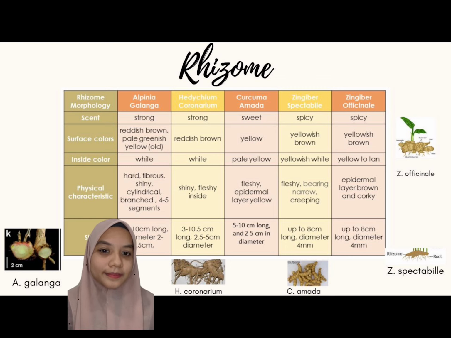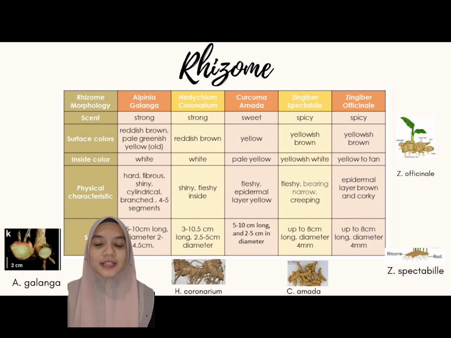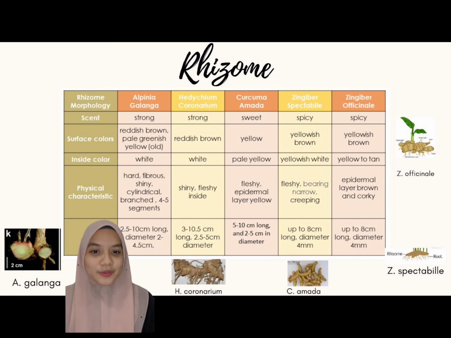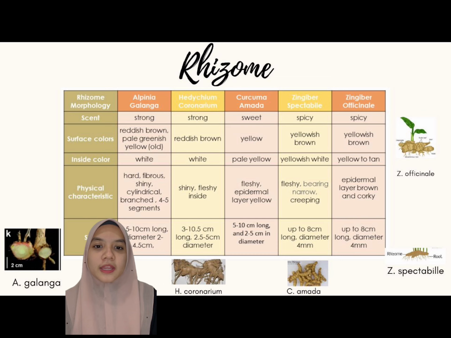Thank you. For this research, I realized that there are too many species from the family Zingiberaceae that we didn't know. For example, Curcuma amada. It looks like a common ginger, but it has a sweet smell and sweet taste, which is like mango. This family also has a lot of benefits, and the common benefit is for medical uses, as a traditional medicine.